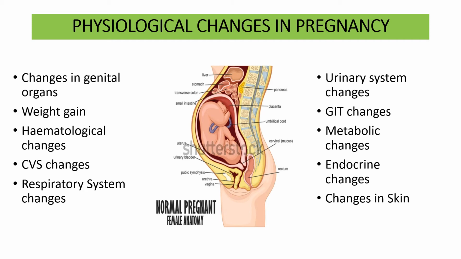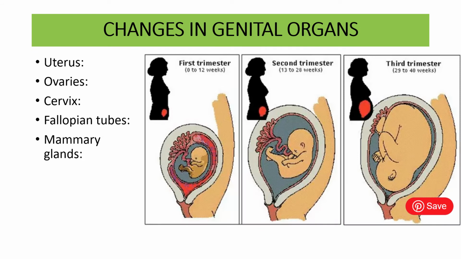For this, her body undergoes various changes. These changes are in the genital organs. She undergoes weight gain, hematological changes, changes in the cardiovascular system, respiratory system, urinary system, GIT, metabolic changes, endocrine changes, changes in skin.